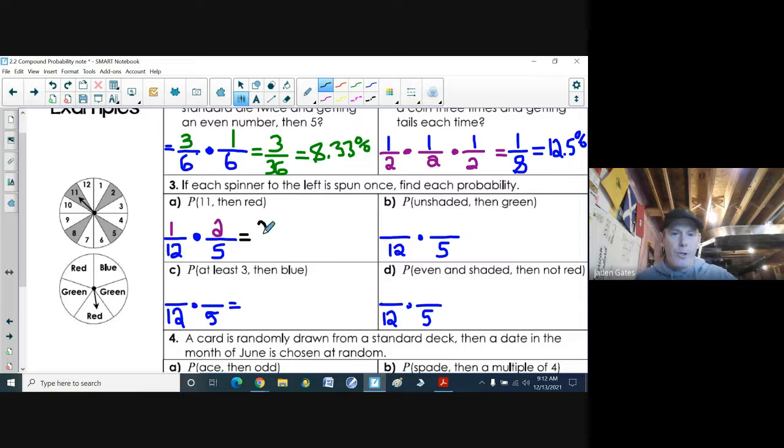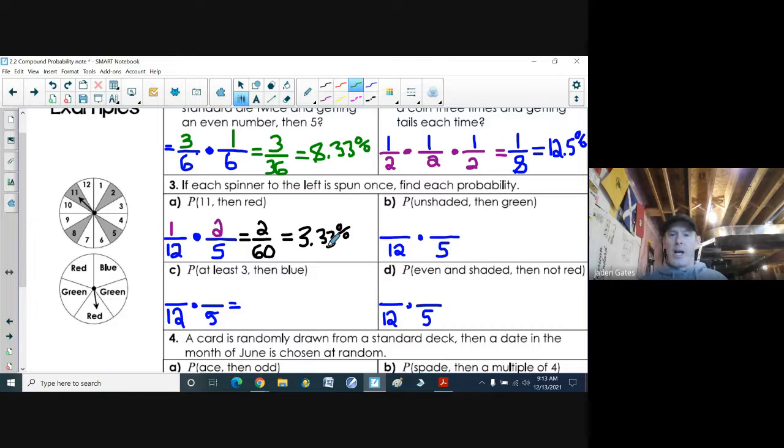So 1 times 2 is 2. 12 times 5 is 60. All right, now to convert that fraction to a percent. So I got 2 divided by 60 times 100%. I got a 3.33% chance of that happening. Not very good.